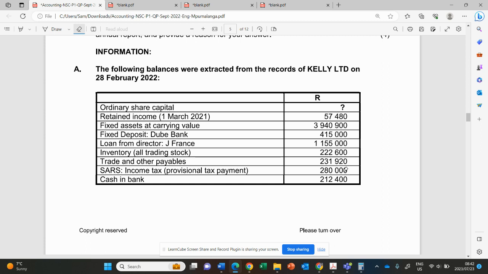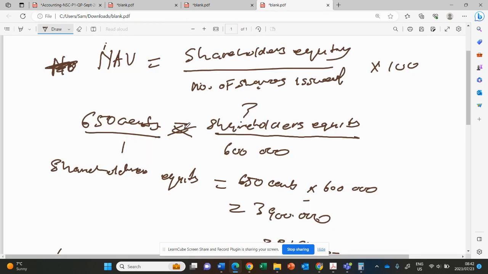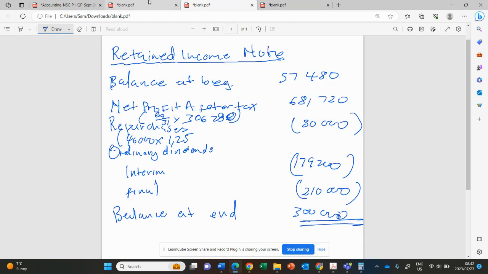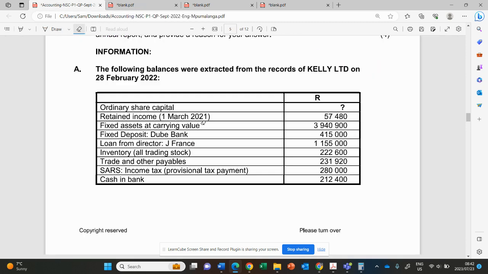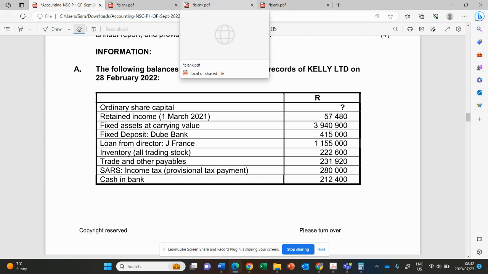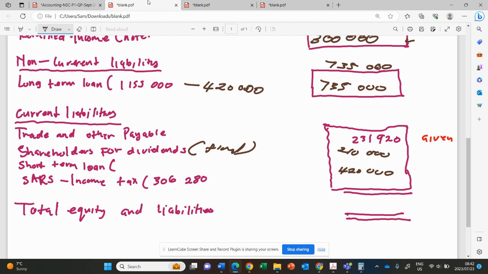So if you are not given the provisional tax payment, the SARS income tax will be the income tax that you get from the income statement, which is 306,280. But there is a payment that we made here. We paid 280,000. So we need to minus this 280,000 here.